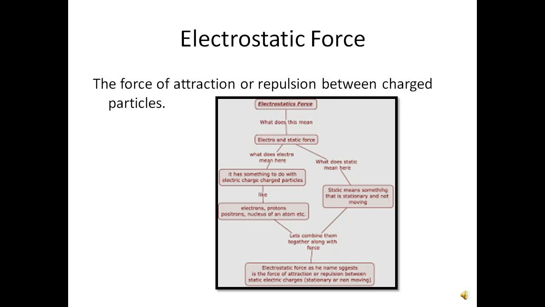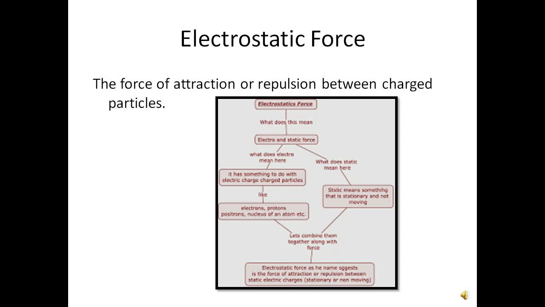So we'll split this into electro and static. First, what does electro mean? It has something to do with electrically charged particles such as electrons, protons, positrons, neutrons of an atom.